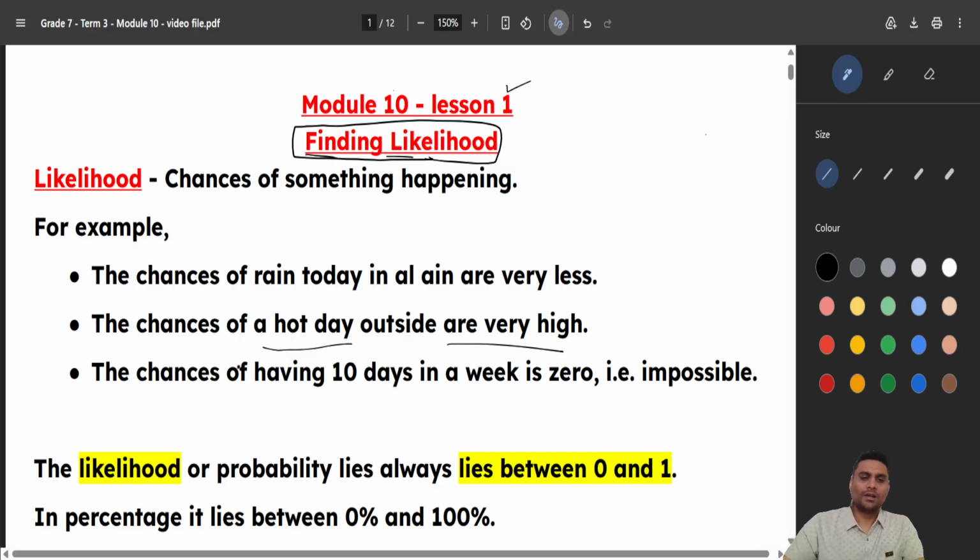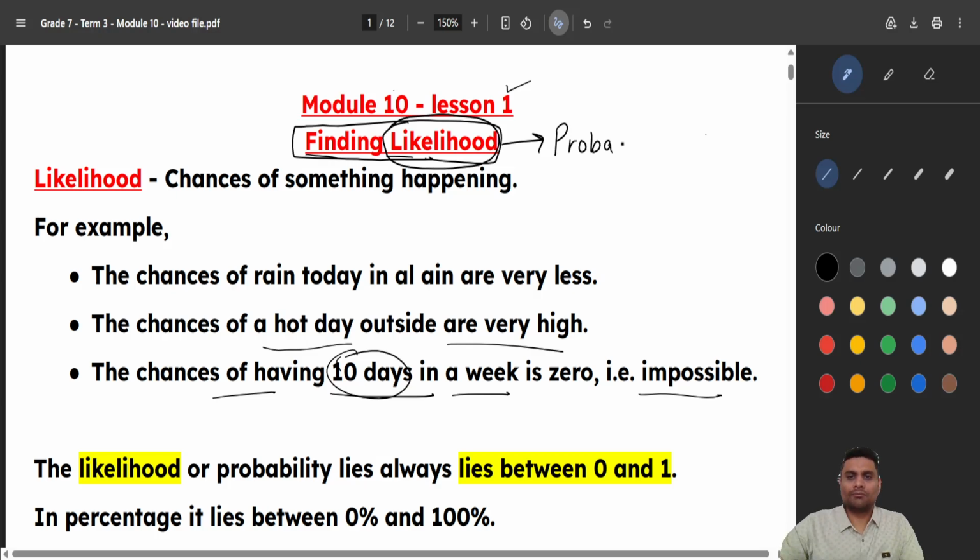The chances are high. What are the chances that I can have 10 days in a week? So you will say the chances of having 10 days in a week is zero. It's impossible because in a week we have only 7 days. So whenever I talk about the chances of something happening, we call it likelihood. What do we call it? The likelihood of something happening. There is one more name for it, that is probability. That will come in the next lessons. So remember this name. Likelihood or probability, they mean the chances of something happening.